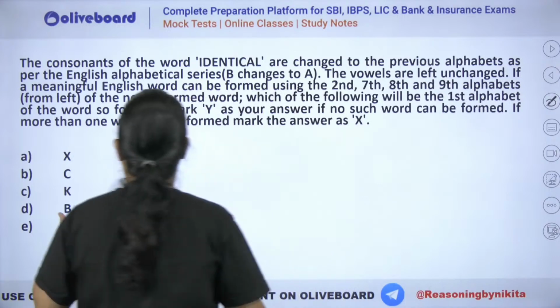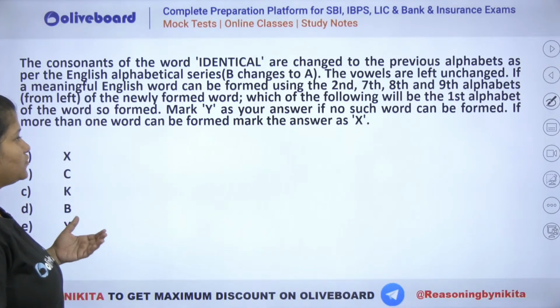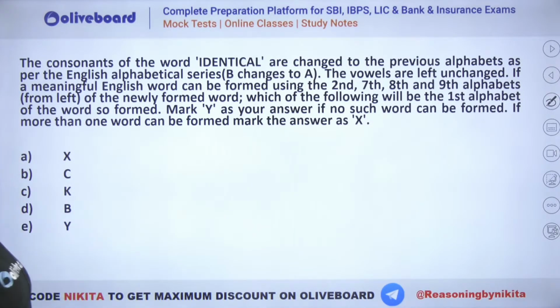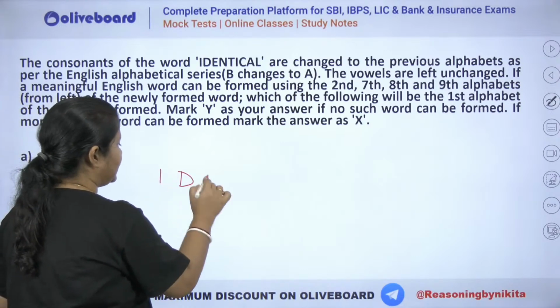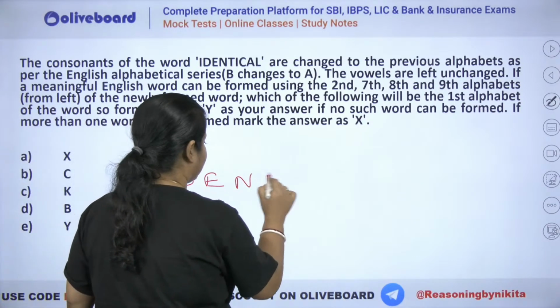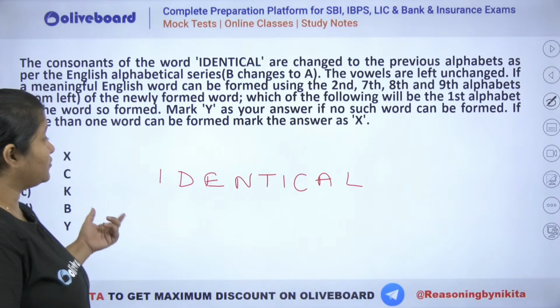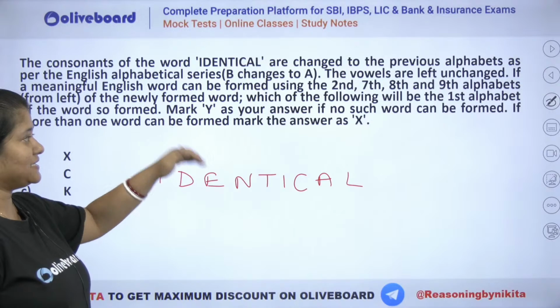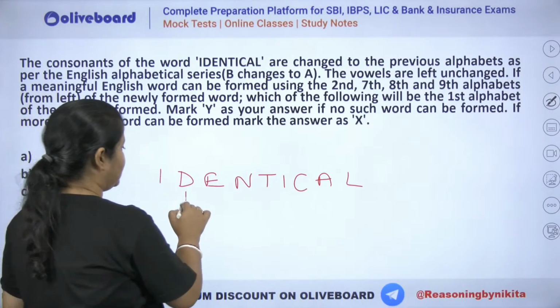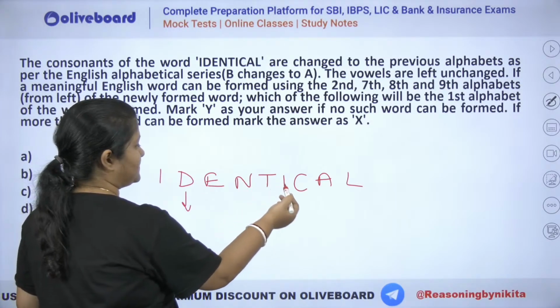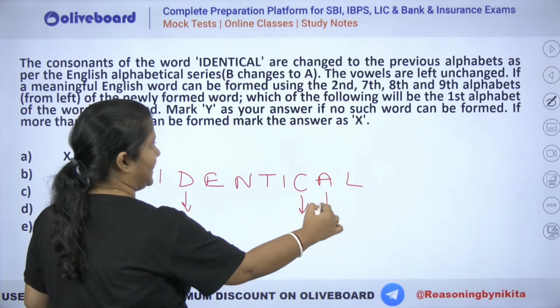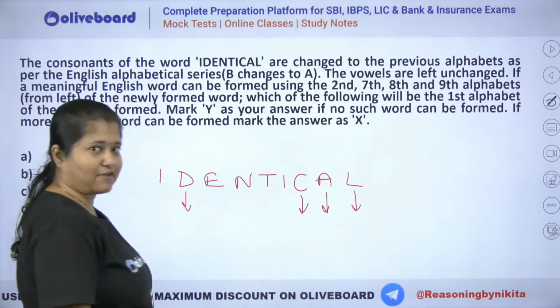Now what we need to do here, the consonants of the word are changed to previous alphabet as per the English alphabetical order. So you can see identical is the word. Okay. So this is the word that has been given to you. So you have to check the 2nd, 7th, 8th and 9th. So 2nd, 1, 2, 3, 4, 5, 6, 7, 7th, 8th and 9th. These alphabets have to be checked.